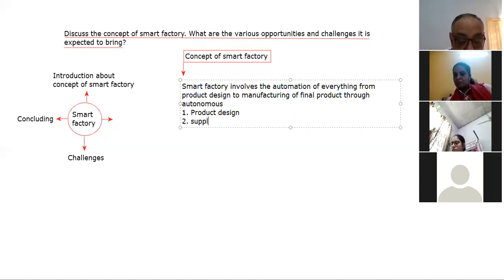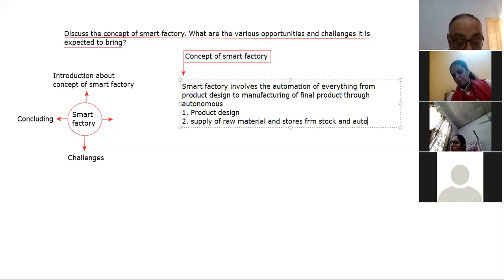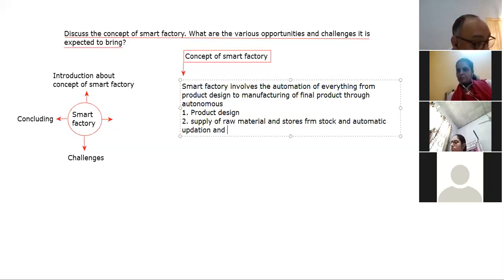The next is supply of raw material and stores from stock, and we can say automatic updation and replenishment of bins containing raw material and stores.